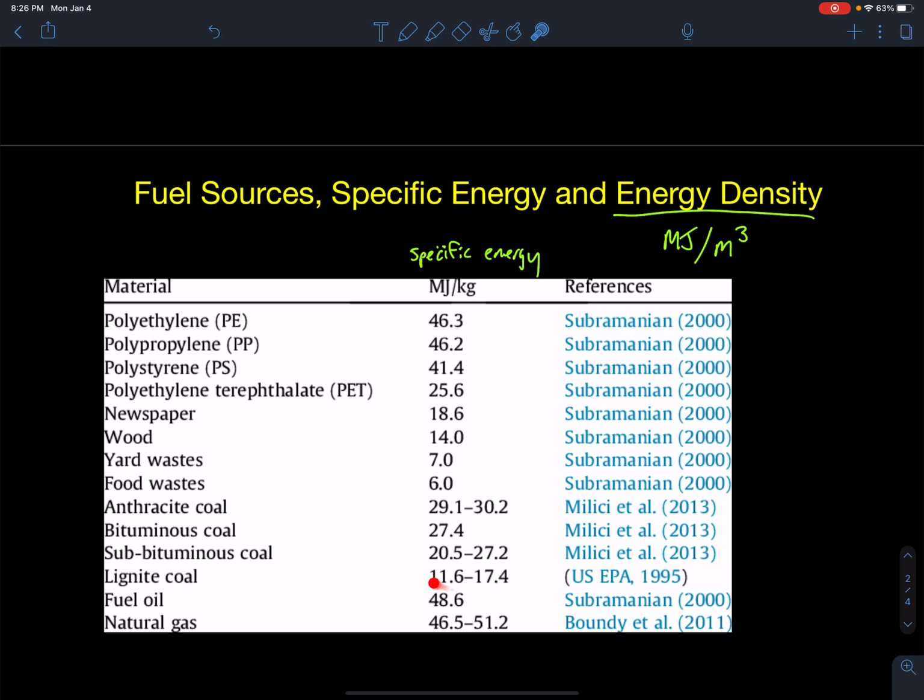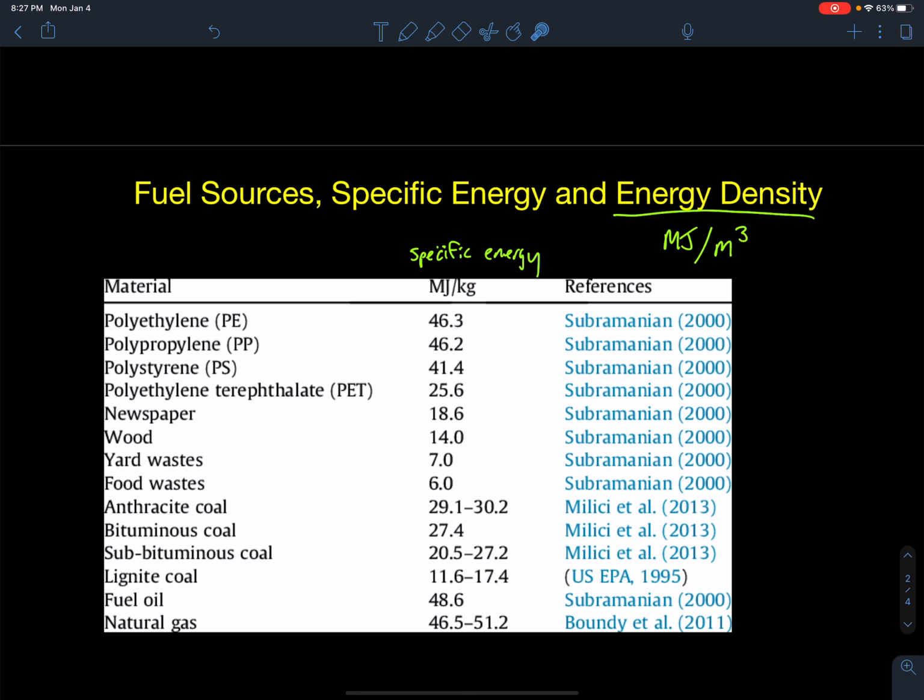But coal per kilogram is not so much. So to get the same amount of energy, I have to burn a lot more coal than oil. That means I have to store mountains and mountains of coal near my power plants if I want to get the same amount of energy out of it as from oil. So it's a lot more popular to have oil power plants because they can be more compact. I can get more energy per kilogram of fuel that I burn versus the coal ones. But coal we can find everywhere in the world, and you can't find oil everywhere, so that's why we have so many coal power plants in the world.